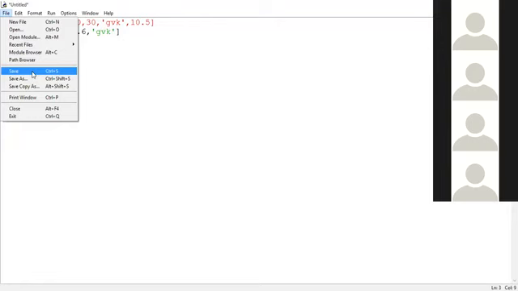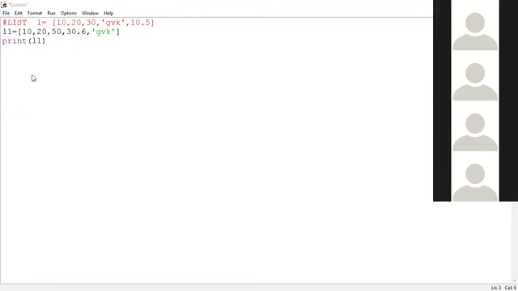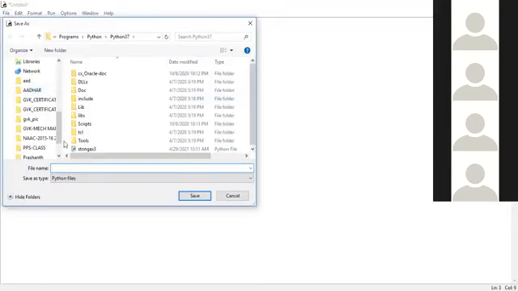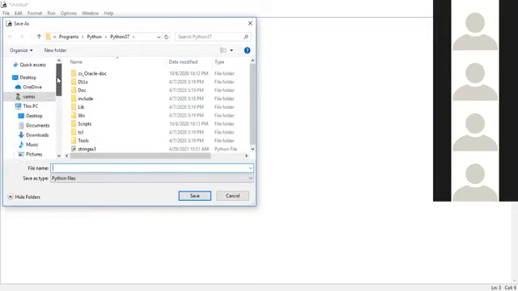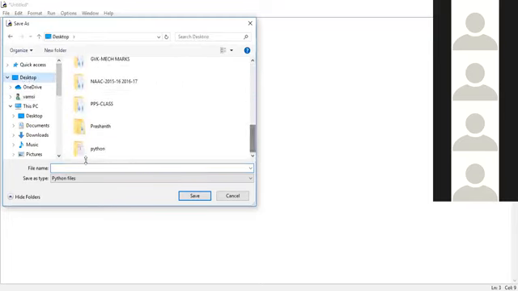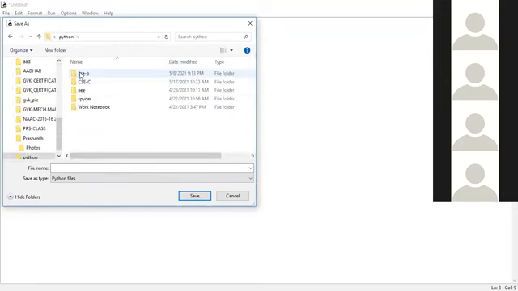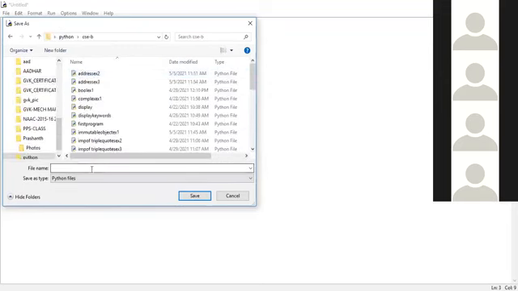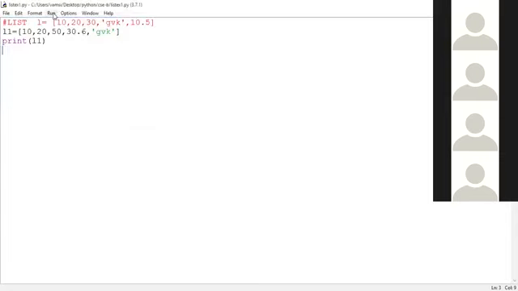Okay. After writing the logic, save the program. So Save As, I'm saving into the Python folder, which is available on the desktop, guys. In the Python folder we have a CSV folder, and inside CSV I'm saving the program. I give some meaningful name, since it is an example representing the list data type: list example 1 dot what? What should be the extension? PY. PY should be the extension. Save it, then run the program.